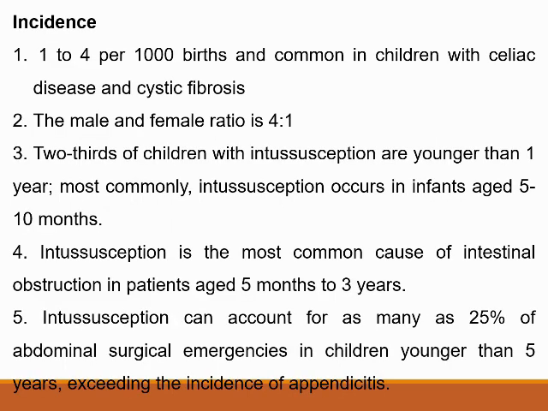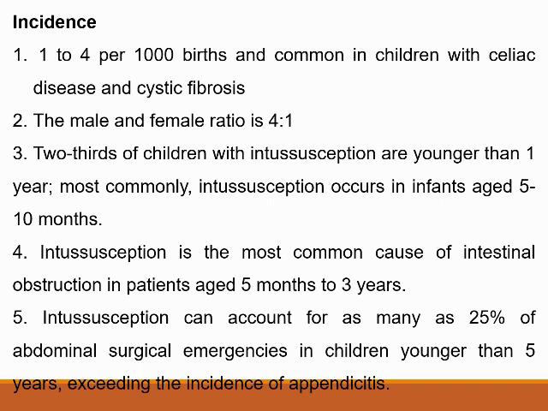Regarding incidence, it mainly affects 1 to 4 per 1000 live births, and children with celiac disease and cystic fibrosis are more commonly affected by this condition.